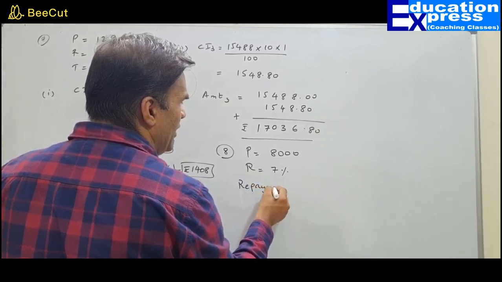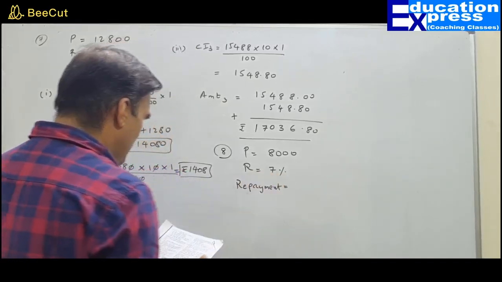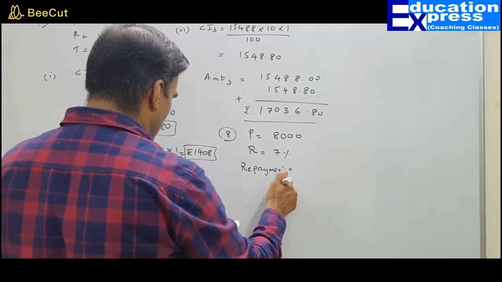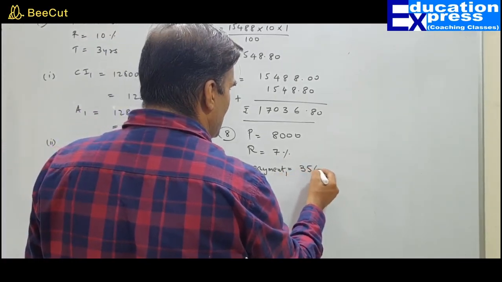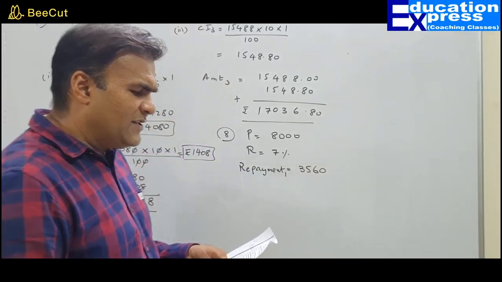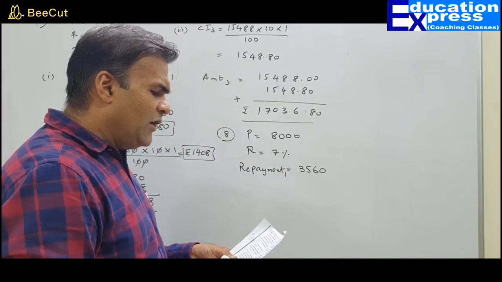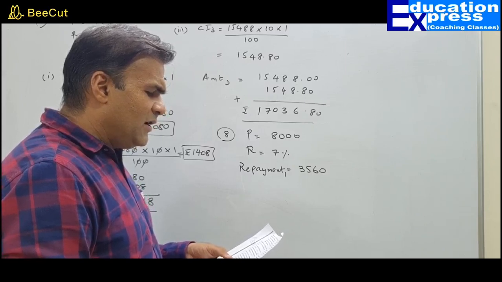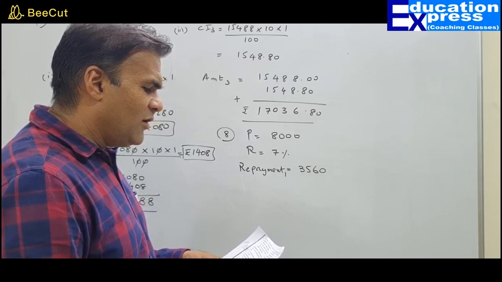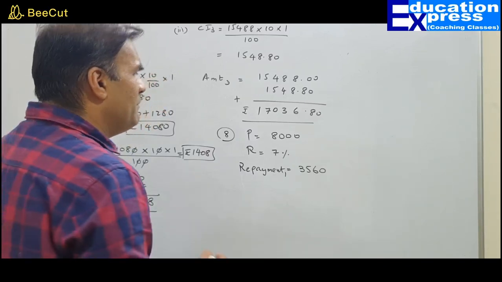We have already done a question on repayment at the end of the first year. So repayment at the end of the first year is 3560. Find the interest paid for the second year, the total interest paid in 2 years, and the total amount of money paid in 2 years to clear the debt. It is a very simple question.